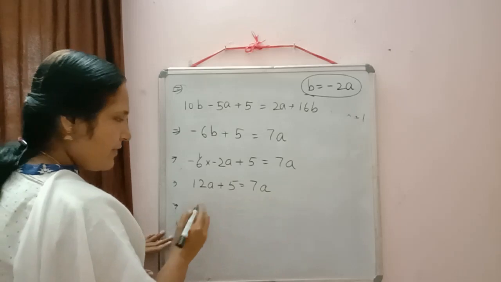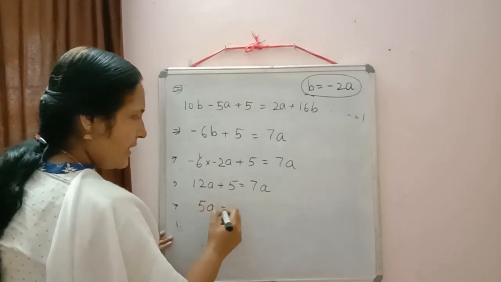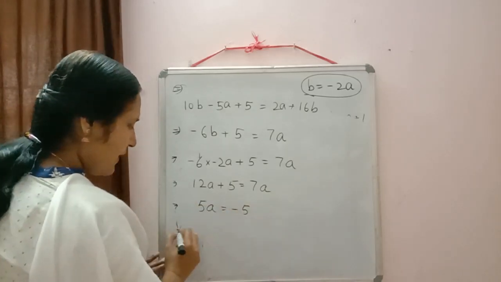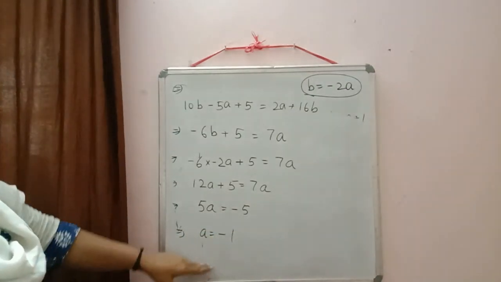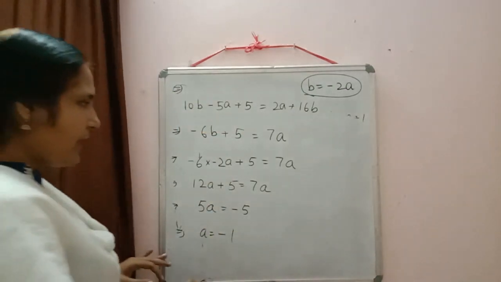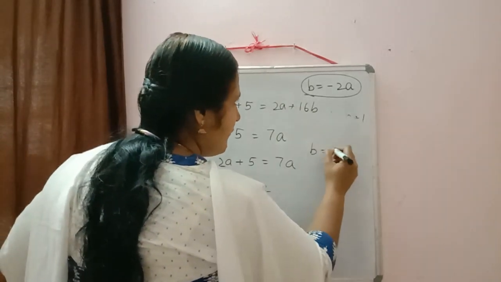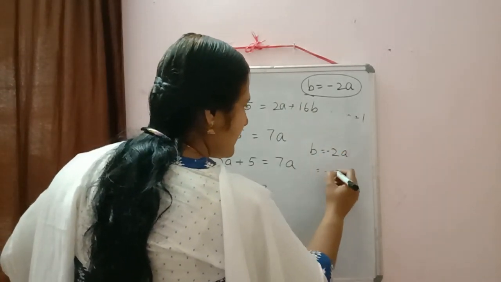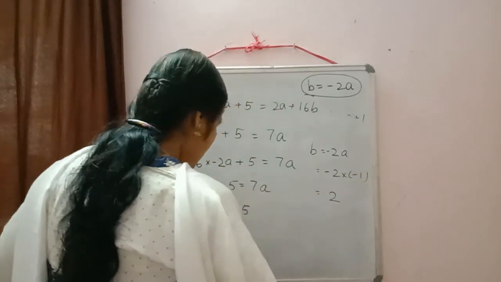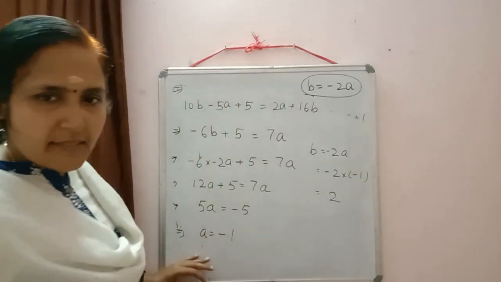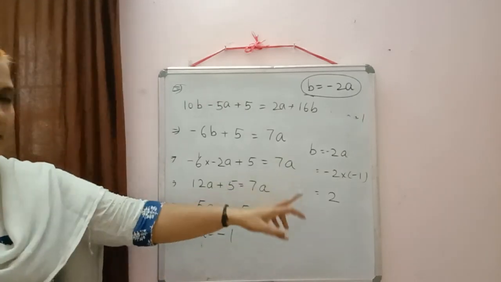So 12a minus 7a, 5a is equal to minus 5. Then we will get a is equal to minus 1. To get the value of b, substitute the value of a there. We have b is equal to minus 2a, so minus 2 into minus 1. So we will get b is equal to 2. So we have a is equal to minus 1 and b is equal to 2.